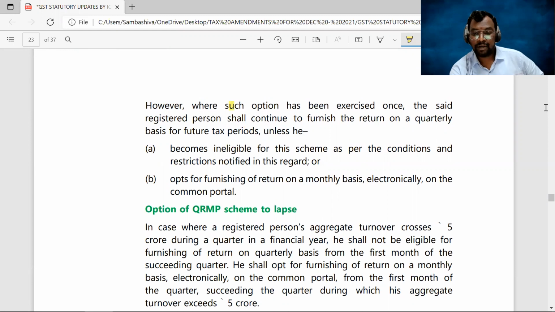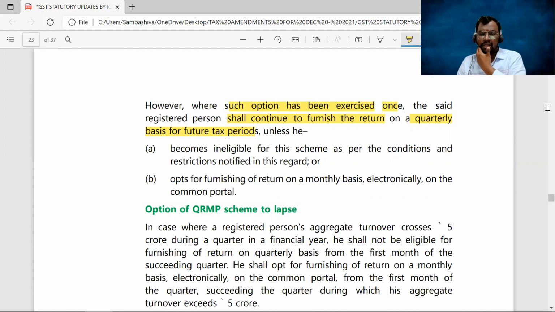Where such option has been exercised once, the registered person shall continue to furnish the return on a quarterly basis for the future tax periods. So once you opted for the QRMP scheme, by default, the scheme will continue, as long as your turnover is well within the limit of 5 crores.